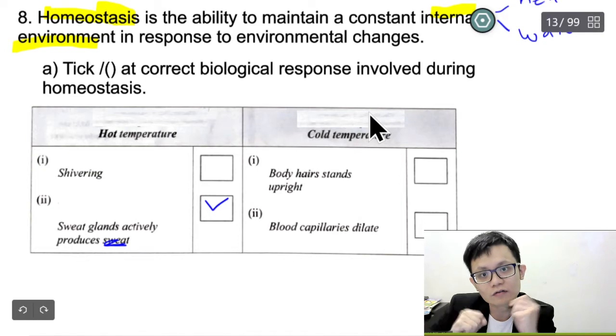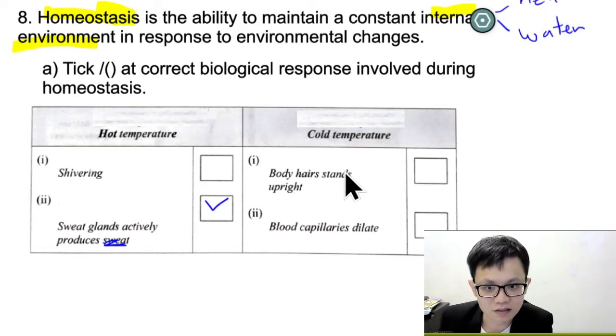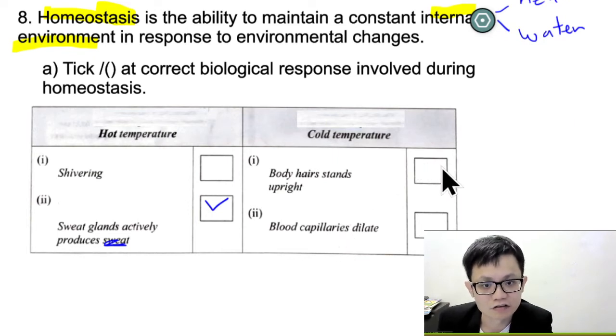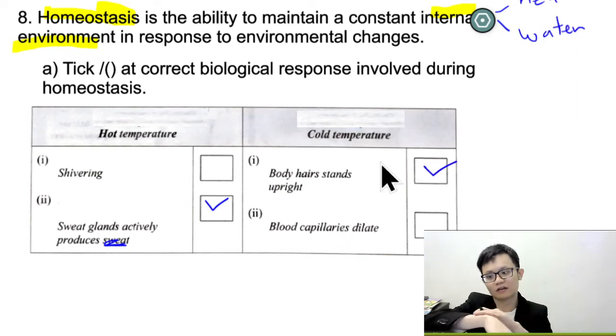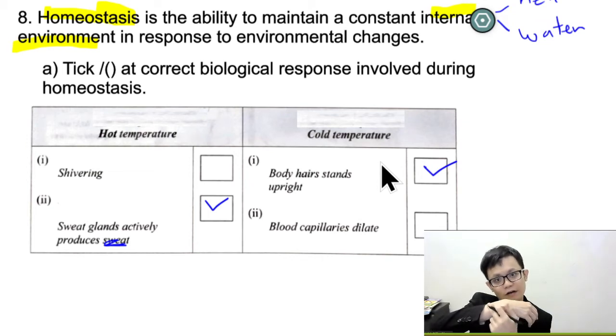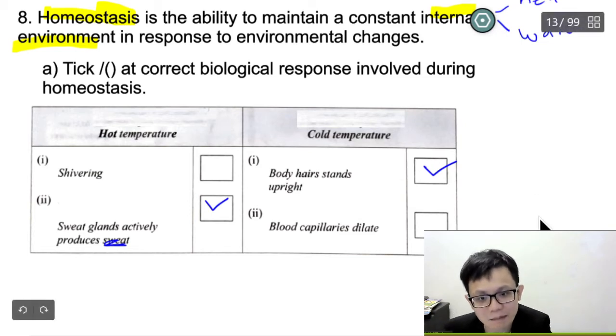We will shiver, but here the options are shiver, body hair stand upright, or blood capillary dilate. So the body hair will go up, correct or not? Because you feel cold and you can see your hair go up. Blood capillary dilate is when you are too hot.